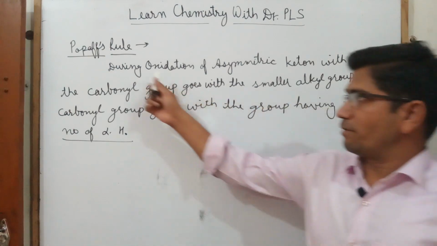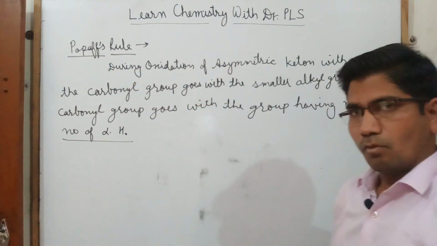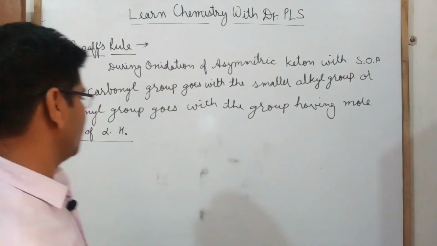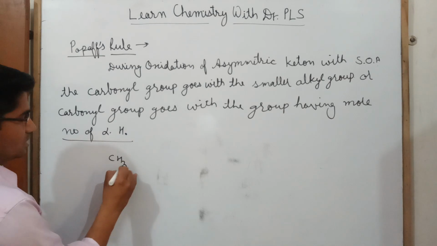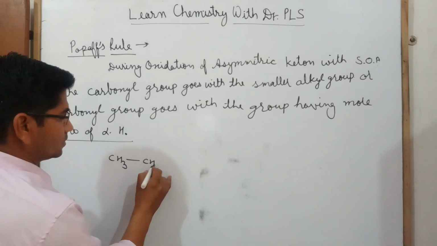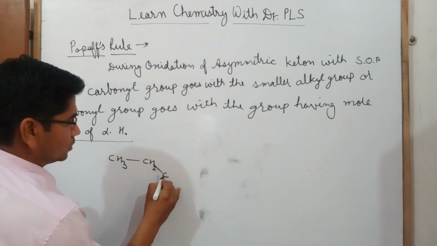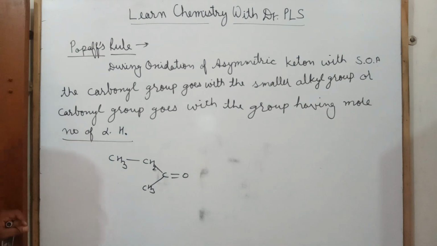So Popaff rule says, during oxidation of asymmetric ketone. What are asymmetric ketones, guys? Asymmetric ketones are like this: CH3, CH2, CH3, double bond O. This is an asymmetric ketone.